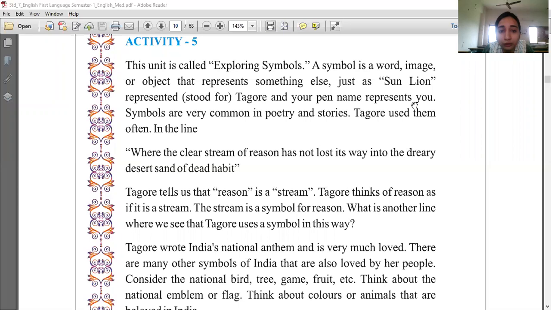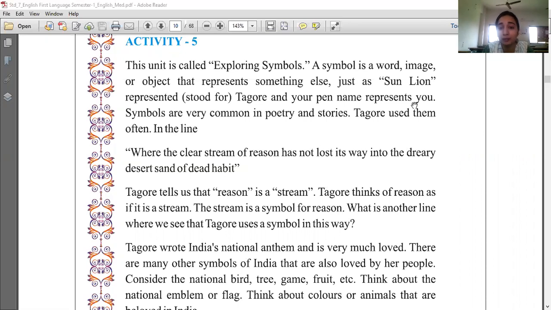If you are in uniform, it means that you have come from the school. So uniform is the symbol of school. Just like that, the red color is the symbol of danger. Correct? So many things, it's a word, an image or an object which represents something else.